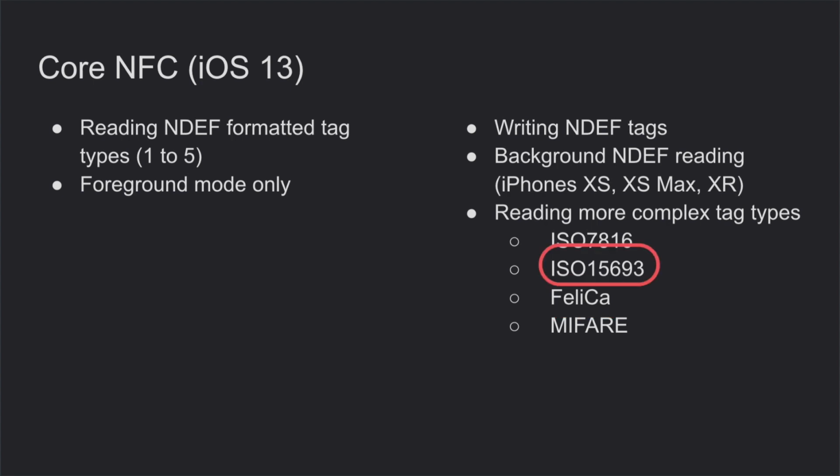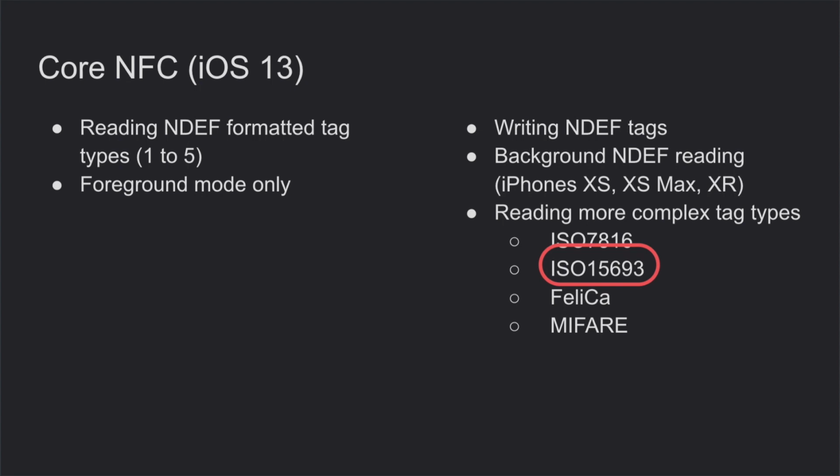ISO 15693 standard is for vicinity cards, and vicinity cards are cards that can be read from a greater distance than a proximity card. For example, a 1.5 meters distance could be enough to read data from this card.